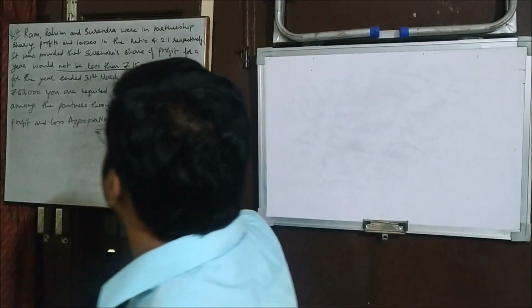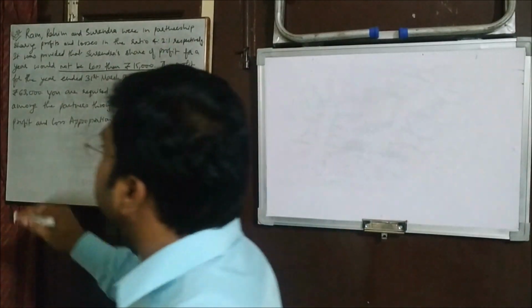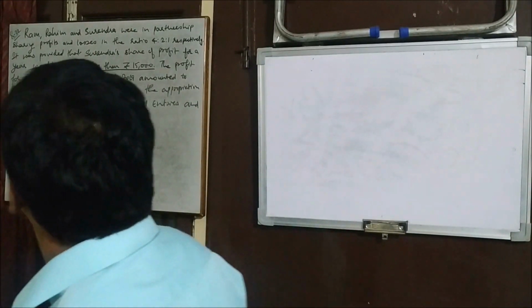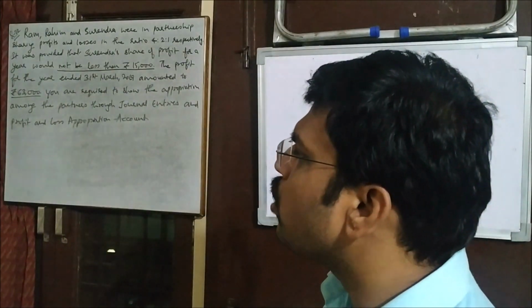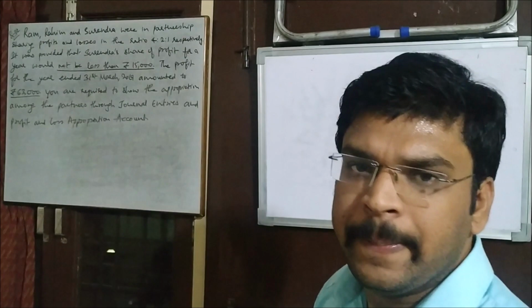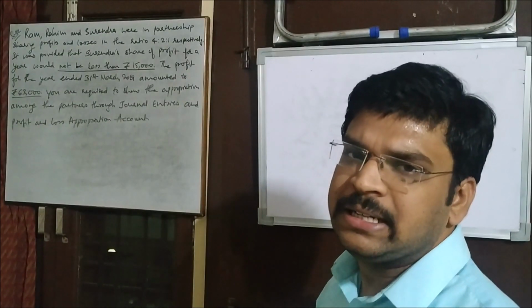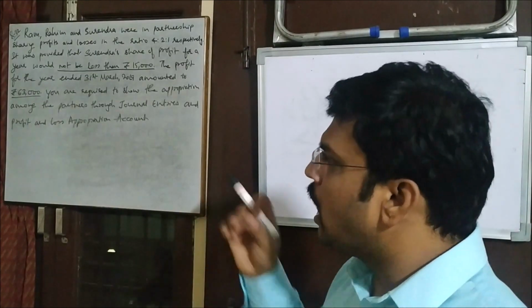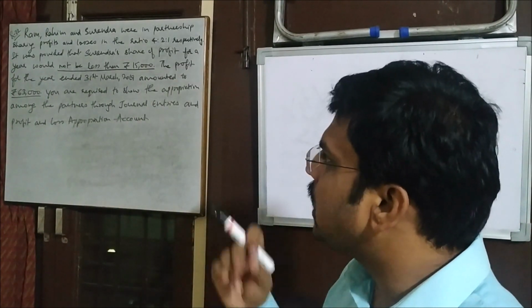So the profit for the year ended 31st March 2019 amounted to rupees 63,000. You are required to show the appropriation among the partners through journal entries and profit and loss appropriation account. I have picked this question so that I can teach you how to pass journal entries in that case and how to prepare the profit and loss appropriation account as well. All right, so let's start.